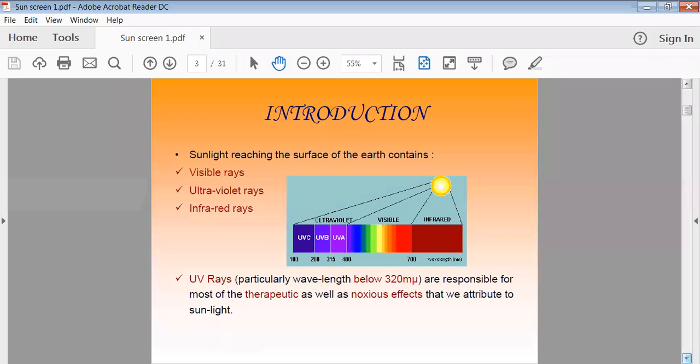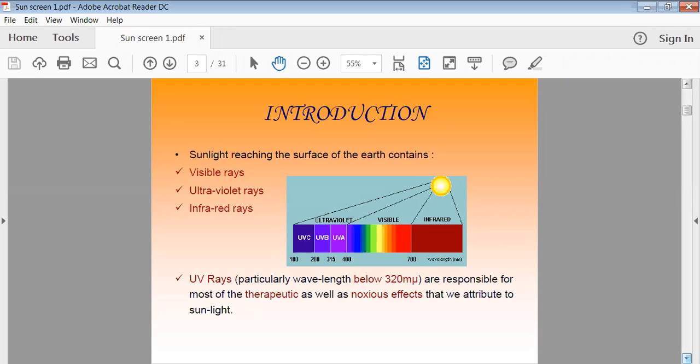Among these, infrared and visible rays are safe ones, but ultraviolet rays are harmful ones. Generally, ultraviolet rays, particularly those having a wavelength below 320, are responsible for most of the therapeutic as well as noxious effects we attribute to sunlight.